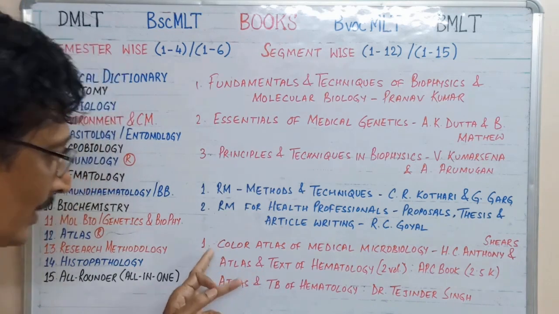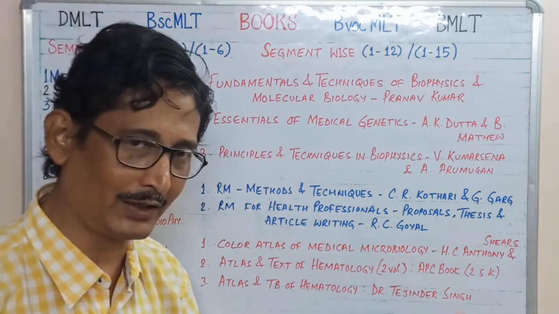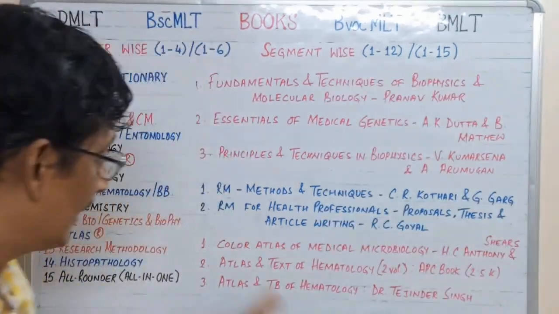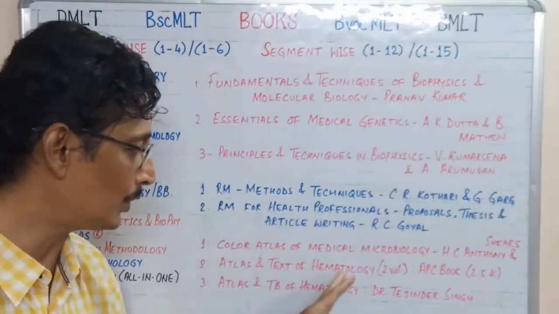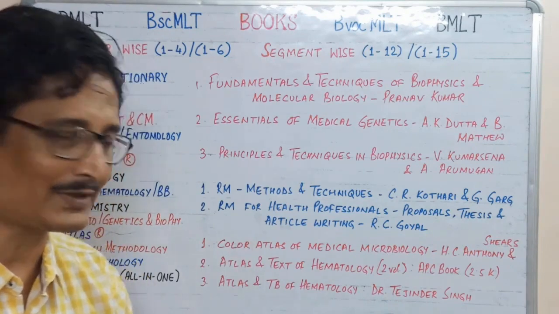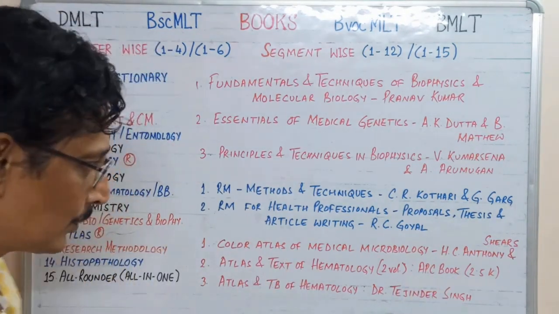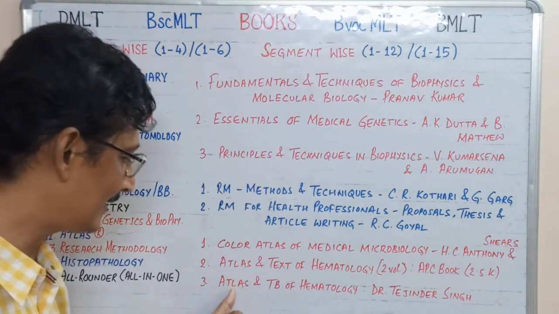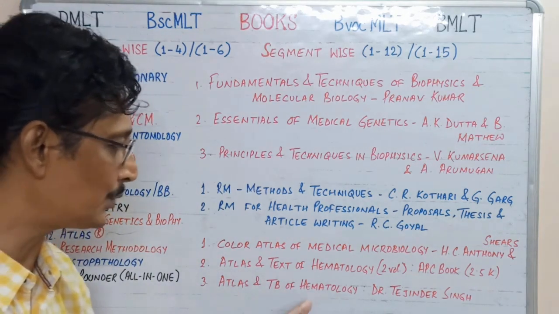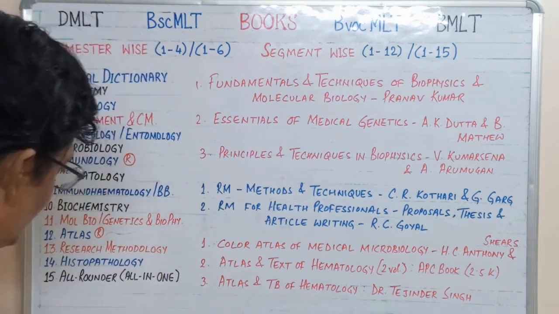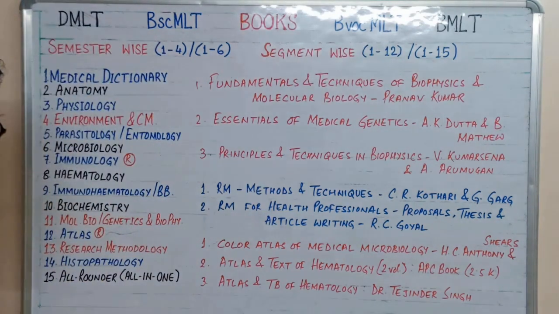So the first book is the Color Atlas of Medical Microbiology. This is for microbiology, by H.C. Anthony and Shears. Number 2 is the Atlas and Text of Hematology. This comes in 2 volumes by APC Books. It costs about 2.5K. And the number 3 book is the Atlas and Textbook of Hematology by Dr. Tejinder Singh. So we move to the next, the histopathology segment.